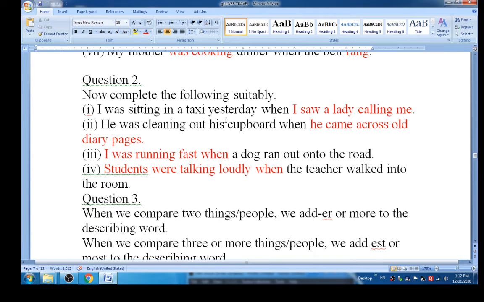I was sitting in a taxi yesterday when I saw a lady calling me. Then, he was cleaning out his cupboard when he came across old diary pages. Look at the next one. I was running fast when a dog ran out onto the road. Then the fourth one: students were talking loudly when the teacher walked into the room. So complete these sentences as given here.